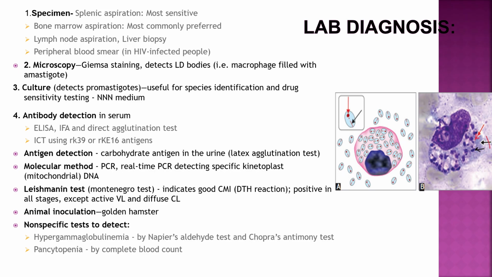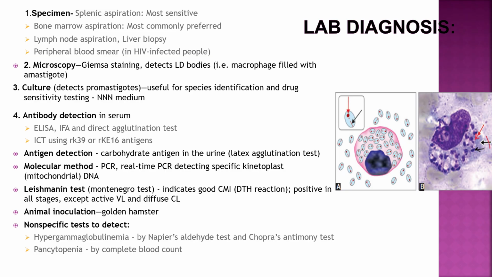Lab diagnosis: specimen, splenic aspiration most sensitive, bone marrow aspiration most commonly preferred, lymph node aspiration, liver biopsy, peripheral blood smear in HIV infected people. So microscopy, Giemsa staining detects LD bodies, that is Leishman-Donovan bodies. So they are macrophages filled with amastigote forms. Culture detects promastigotes, useful for species identification and drug sensitivity testing. The culture medium is NNN medium.